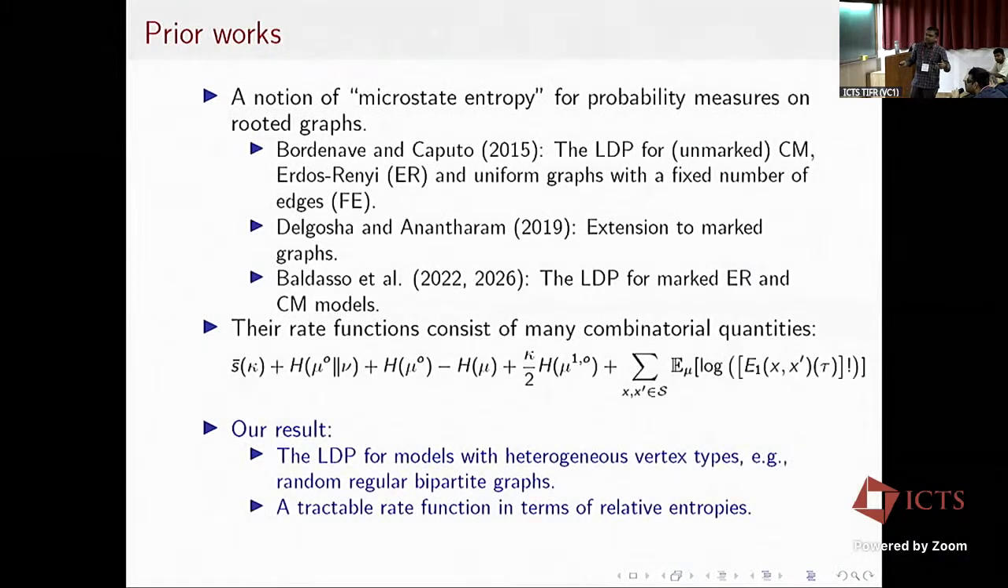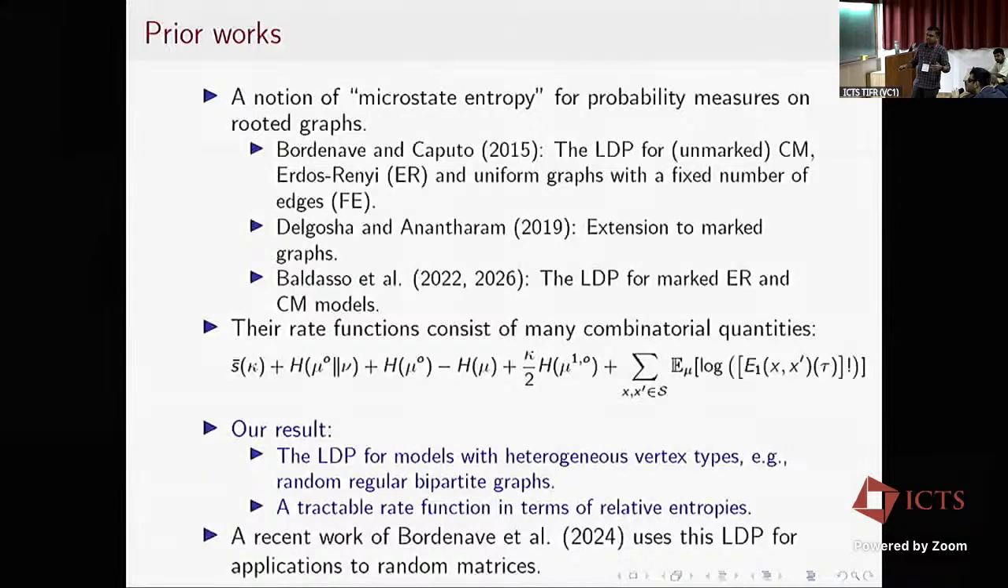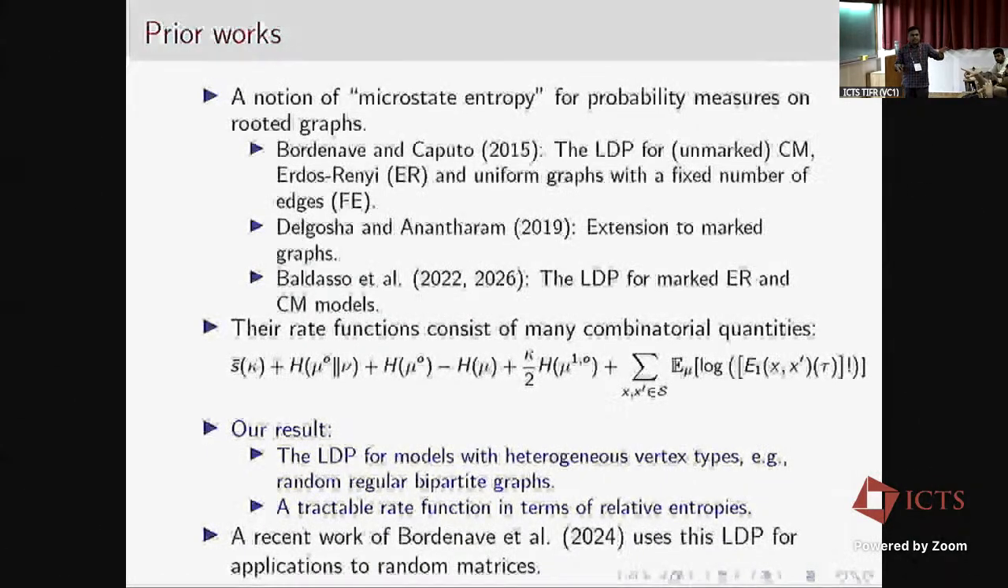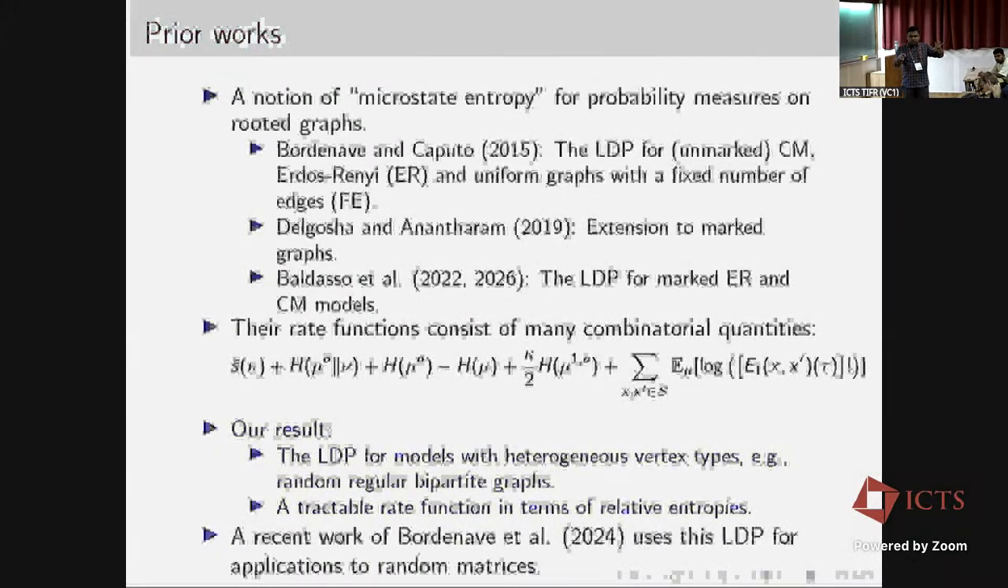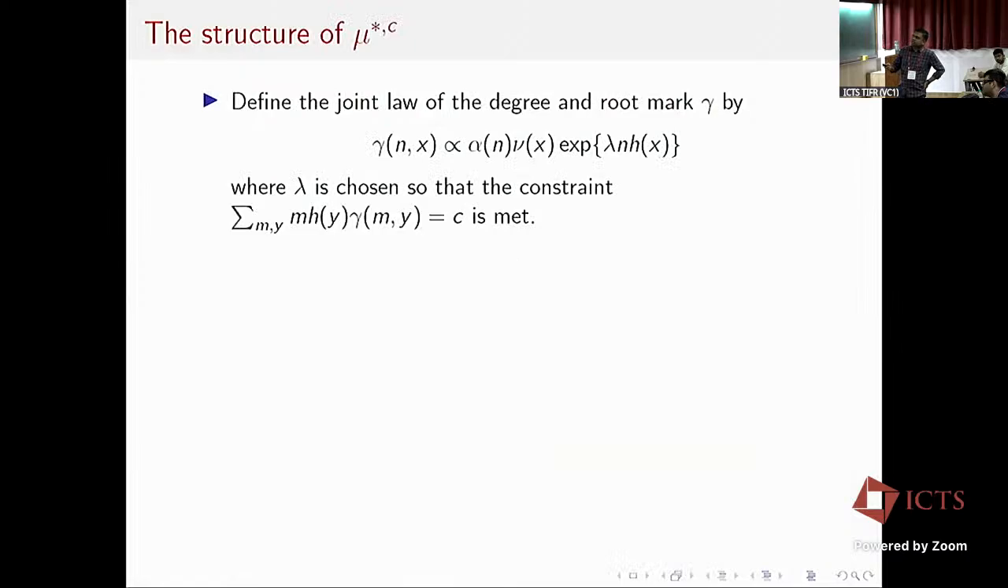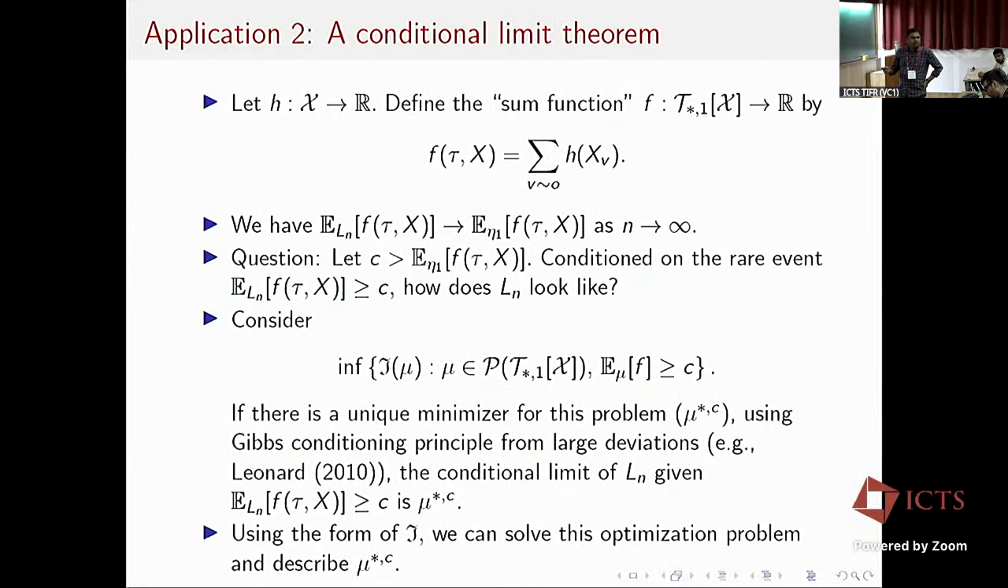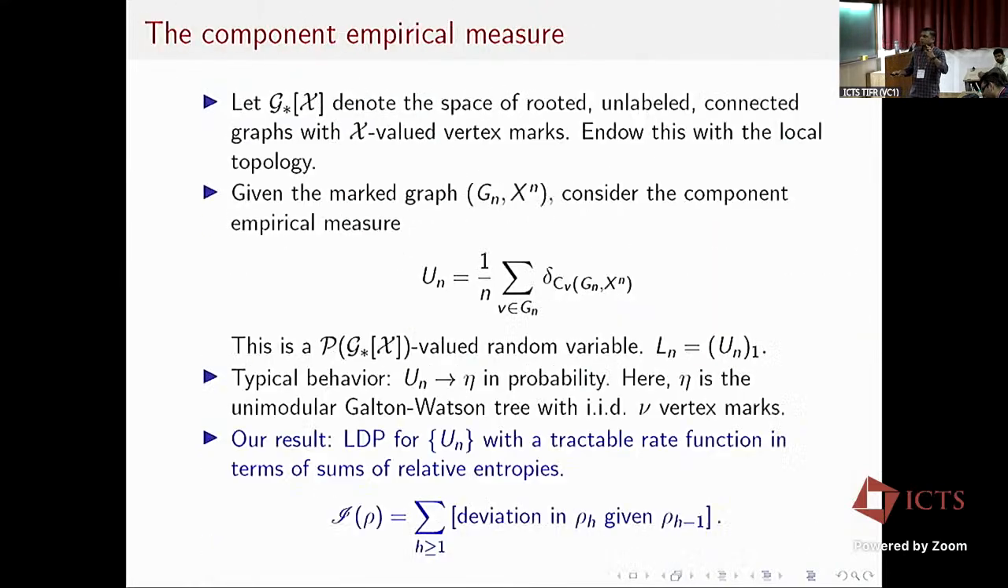Right. And in this work by Bordenave and others, they study some object associated with random matrices. What they do is show that there is a continuous mapping from this neighborhood empirical measure to their object of interest, and as a consequence they obtain an LDP for their object of interest. So there they also look at edge marks. This function H. Oh, okay. So the LDP.